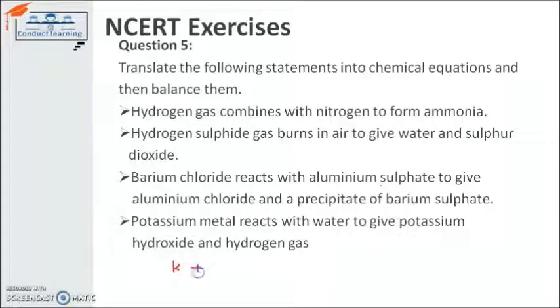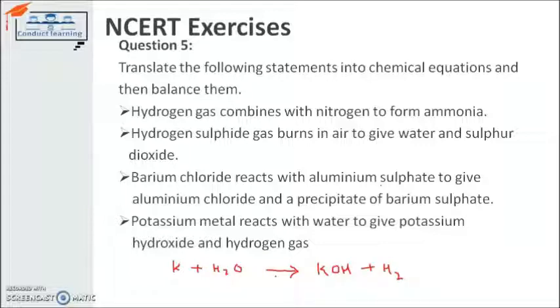After that, I write down H2O, which is nothing but the water itself, which is giving us potassium hydroxide, that means KOH, simply, and hydrogen gas, which is nothing but H2. So this is the possible chemical reaction that will happen when potassium reacts with water, giving us potassium hydroxide and hydrogen gas. So is the chemical equation balanced or not balanced?